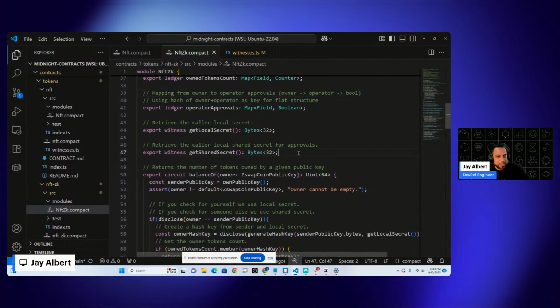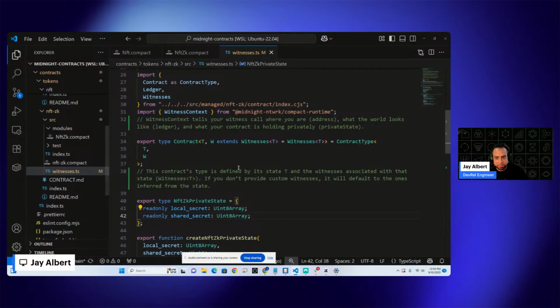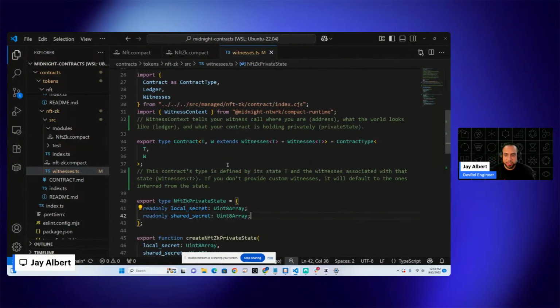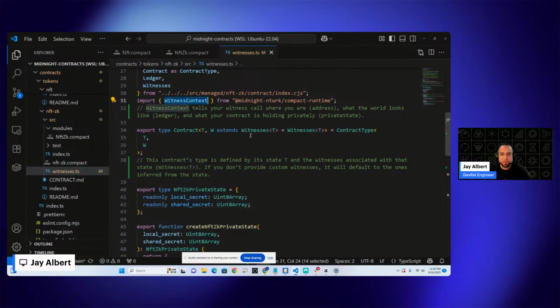Now, if you're looking at ZK contracts, you'll notice that they have some witnesses. And now the witness is a function that will run, but it's not actually going to reveal the local data. So let's look at our witness file. Whenever you're constructing it, you're going to want to import your contract, ledger, and this witness context is super important. This is going to allow your program to take a snapshot of the current state of the ledger and your private data.